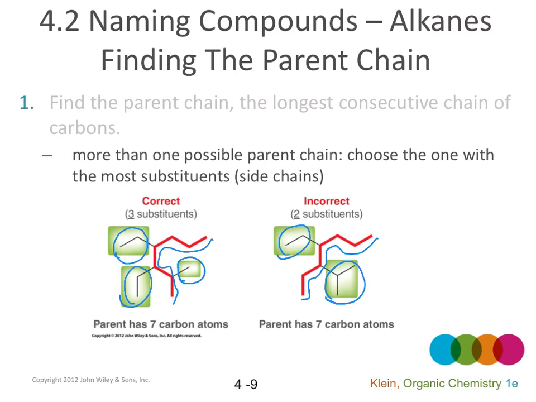And based on the IUPAC system, we have to choose the one with more substituents as the parent chain. So this one is the parent chain, the one on the left, because it has 3 substituents, 3 side chains.